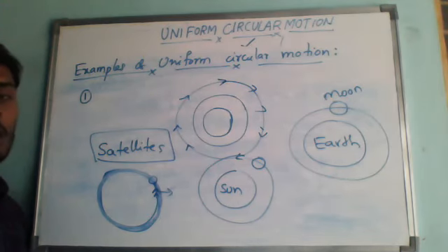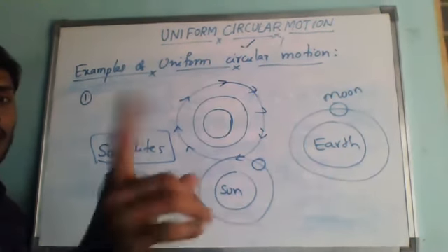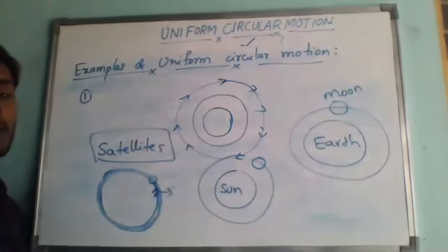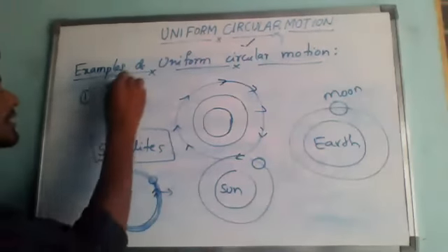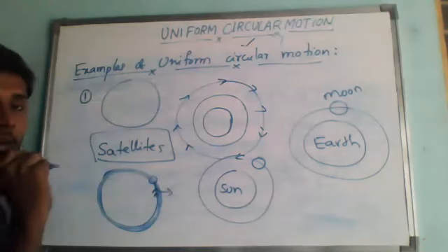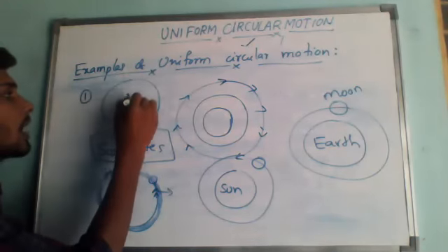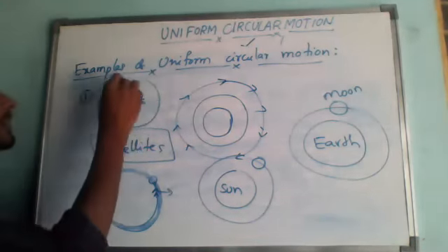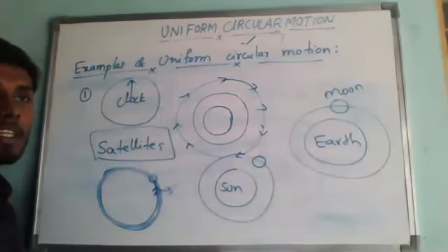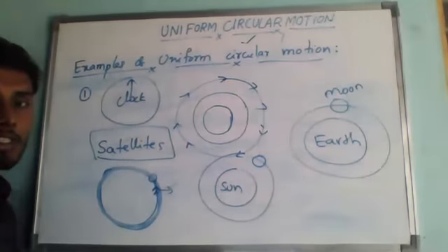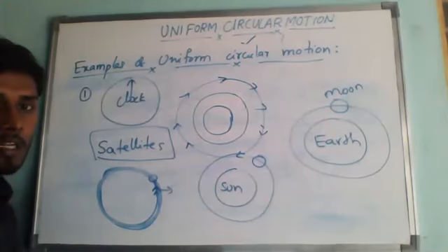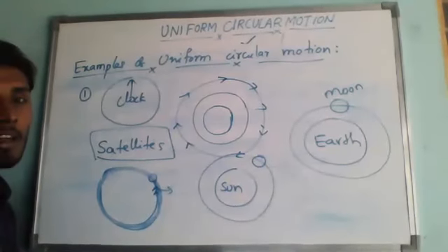As well, if you observe our wall clock, the seconds needle, hours needle and minutes needle go continuously in a circular path. Is it yes or no? Yes, sir. So every time the direction is changing. Can we say it is also accelerated motion or not? Yes, sir. So these are all uniform circular motion.